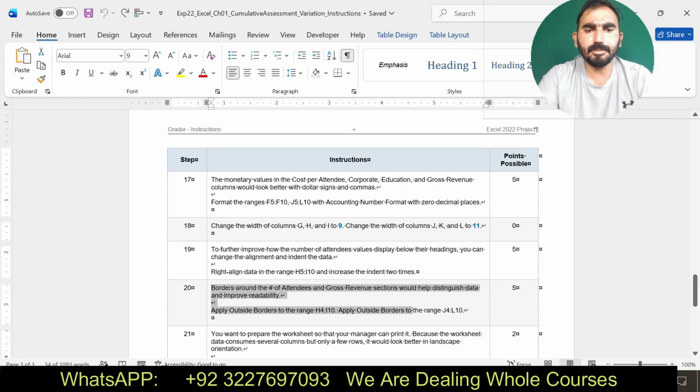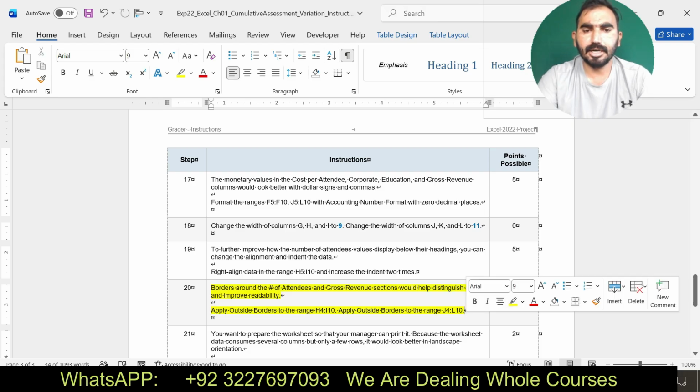Next it says apply outside border to the ranges H4 to I10. Okay, I am going to do this one.